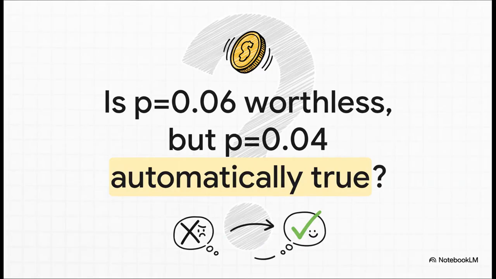But this leaves us with one final and pretty important question. That 0.05 line in the sand, it is a bit arbitrary, isn't it? So if a study comes out with a p-value of 0.06 and it's not statistically significant, does that mean the finding is worthless? And on the flip side, if another study gets a p-value of 0.04, does that mean it's automatically true and a major discovery? The real answer, of course, is a lot more complicated than a simple number, and that's definitely something to think about.